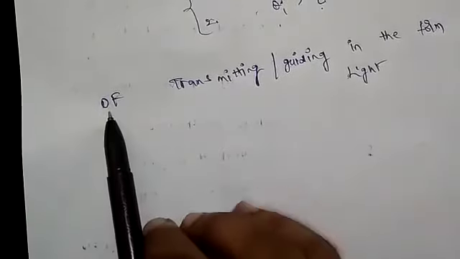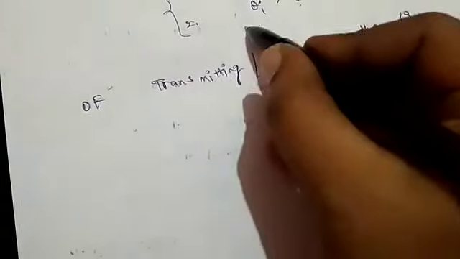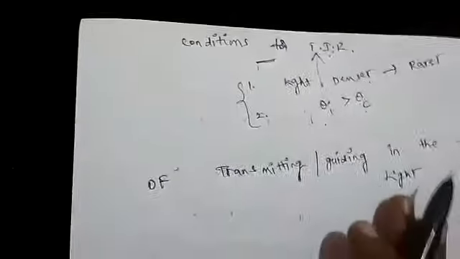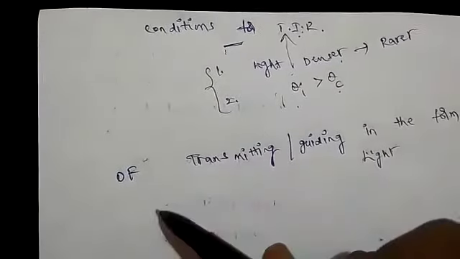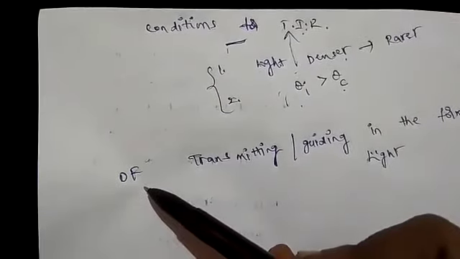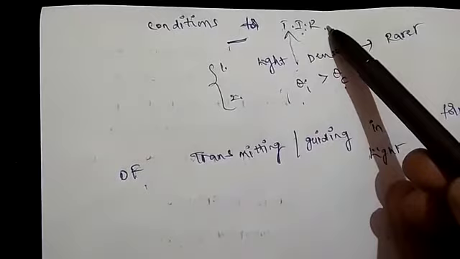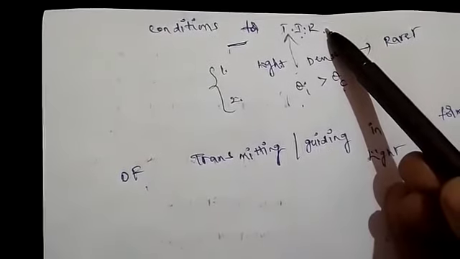Optical fibers work on the principle of total internal reflection. So we send our information in the form of light through optical fibers by the phenomenon of total internal reflection. Clear?